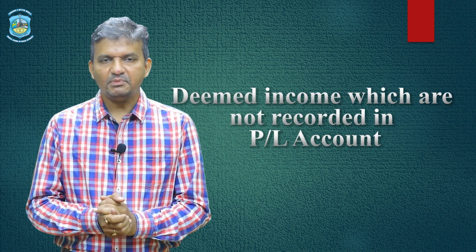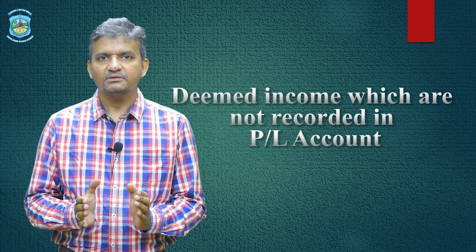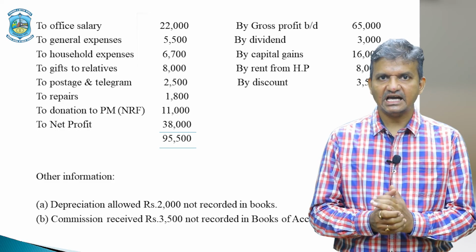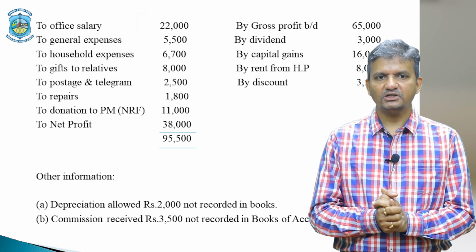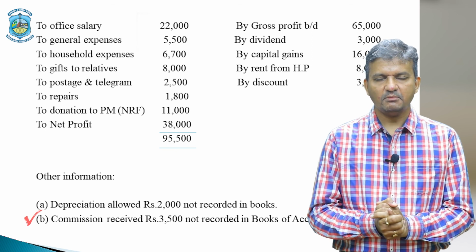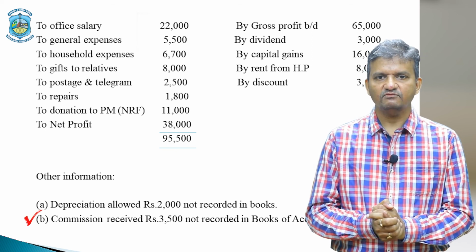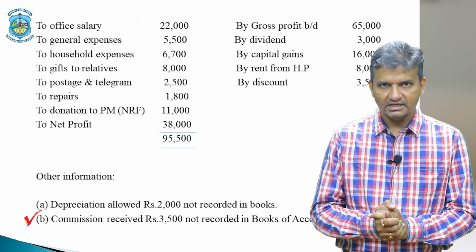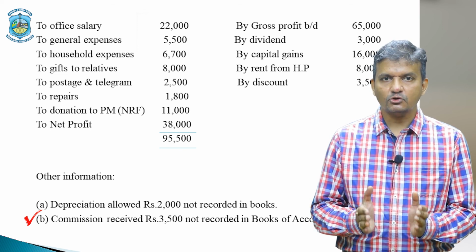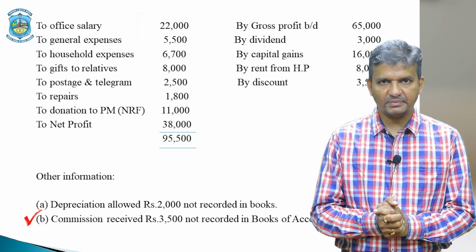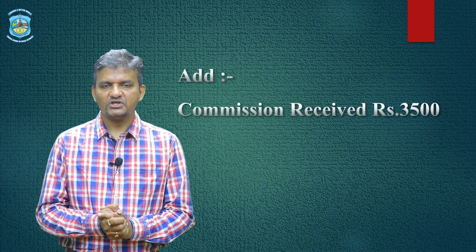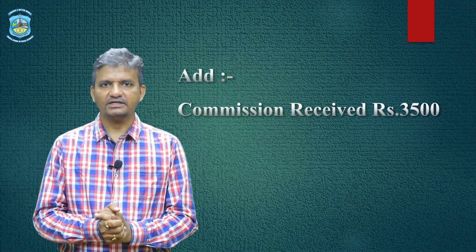Then what does the second point in the format say? Deemed income which are not recorded in profit and loss account. So let's see our other information for that. Point number 2 in the other information says commission received rupees 3,500 which is not recorded in books of accounts. So this 3,500 is not included in the profit and loss account which we have prepared. So because of non-inclusion, my net profit is showing a lesser figure. So even I need to add it up. So add this amount, commission received rupees 3,500.